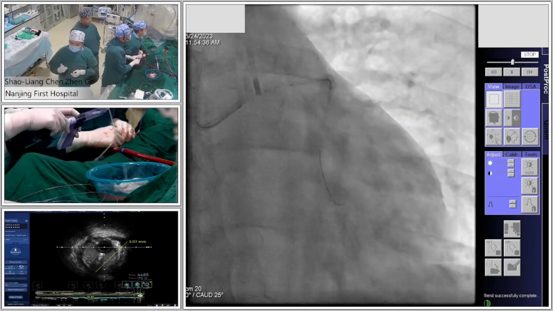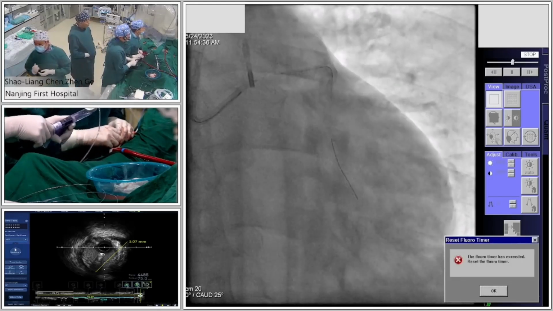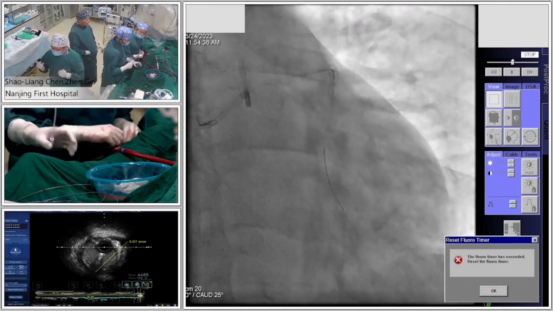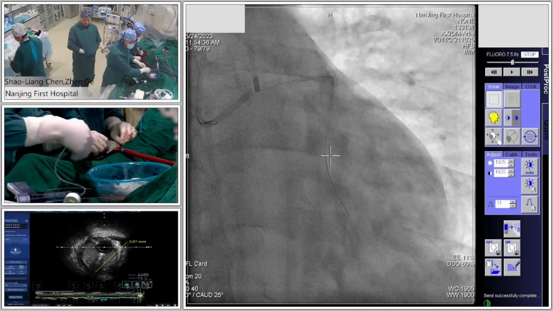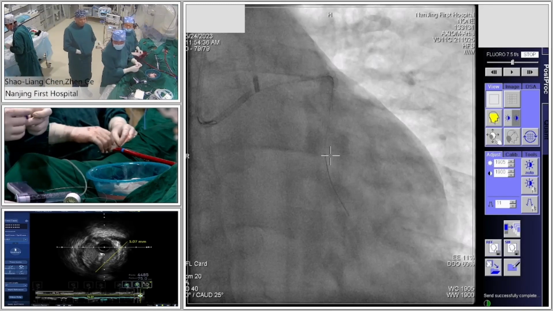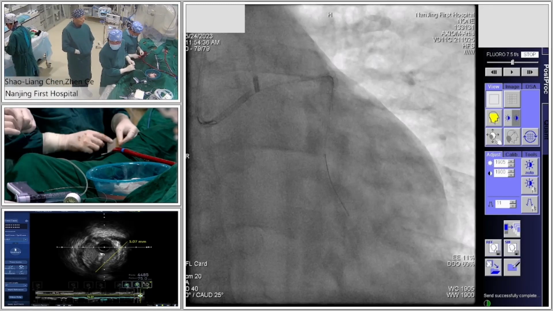So do you have a 4.0 NC balloon? I have a 4.0 by 6 balloon, 4.0 blue.